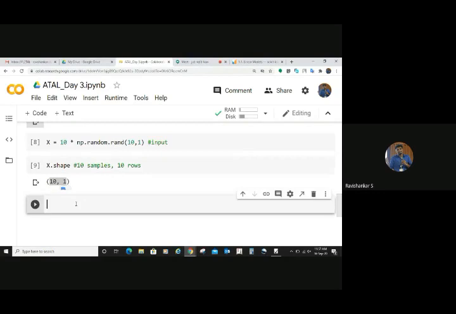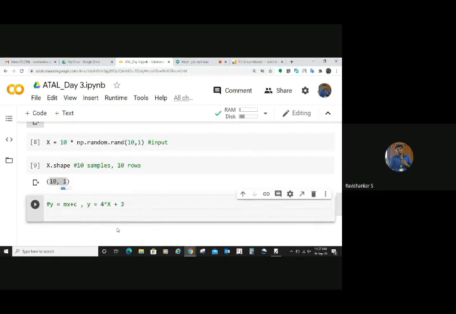Great, right? So now we are going to find out that y thing. Yesterday we learned y is equal to mx plus c. So let us have that equation. I'm just going to modify it: y is equal to 4x plus 3. No issue, you can take anything like plus 13 or whatever. I'm going to take y is equal to 4x plus 3. So now, what is y going to be?